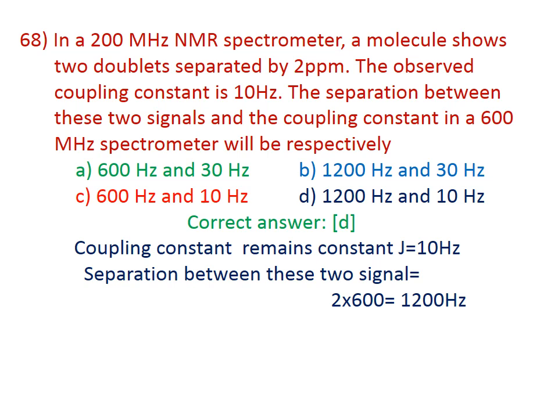Here, the coupling constant remains constant, therefore there is no change in the value. It is 10 Hz here also. The separation between the two signals will be 2 multiplied by 600, which gives 1200 Hz. Therefore, the correct answer for this question is D.